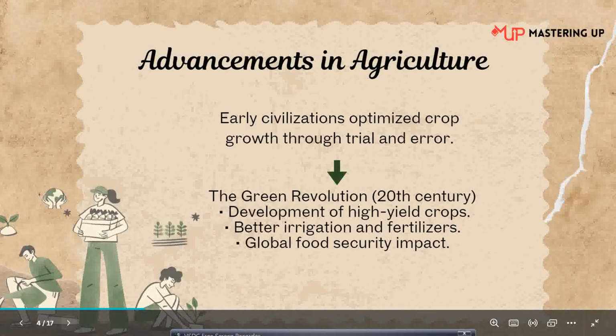Advancement in agriculture. Basically what happened? Earlier civilizations optimized crop growth through the trial and error method. You know what is the trial and error method? It is a continuous, very time consuming process. First they will do a process and they will get an error, so they change that error and do it again.